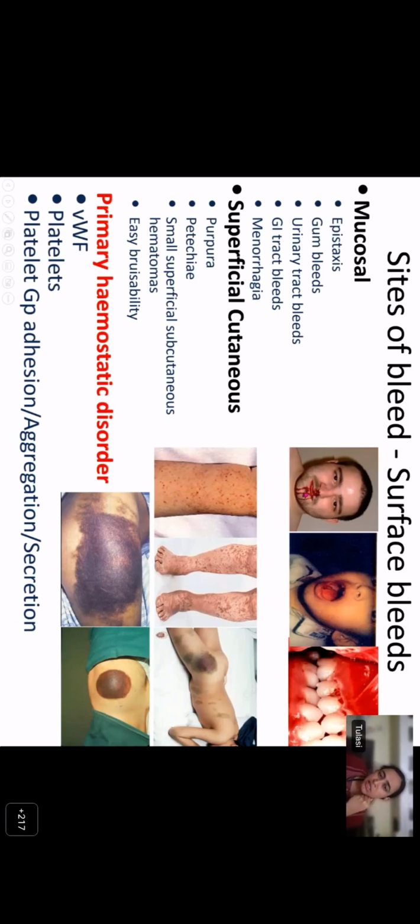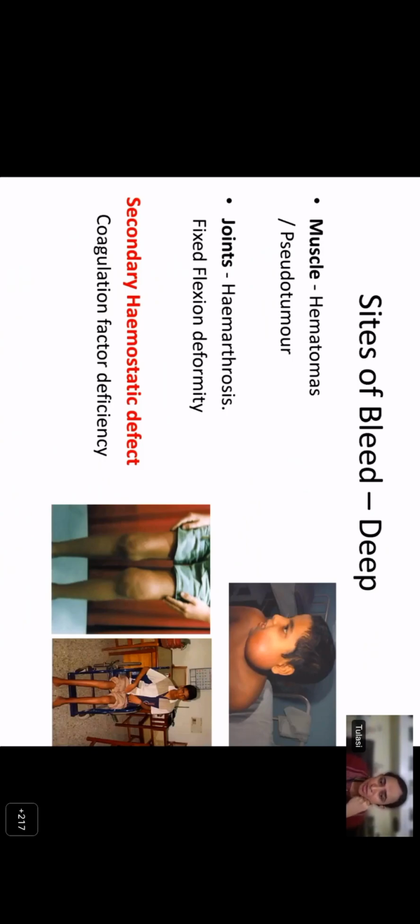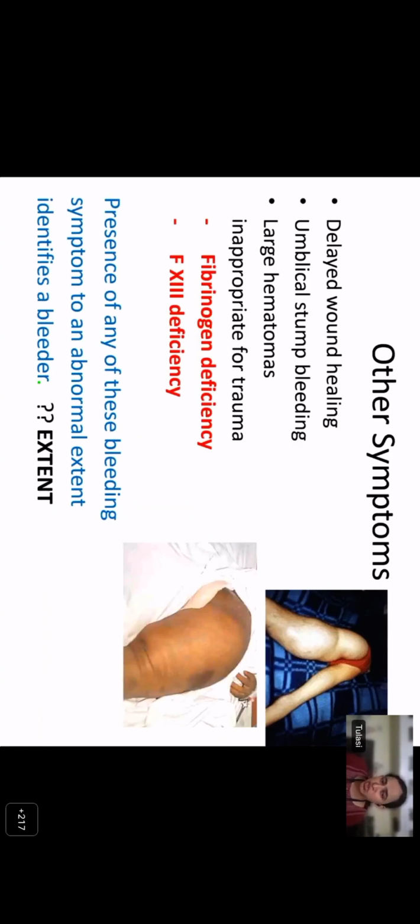While deep bleeds, like muscle hematomas or joint bleeds like hemarthrosis, are seen with secondary hemostatic disorders like coagulation factor deficiency. Hemophilia A or hemophilia B are classical examples. But there are certain symptoms which are very specific for certain deficiencies, like delayed wound healing, umbilical stump bleeding, or large hematomas inappropriate for trauma, which can be seen with fibrinogen deficiency and factor 13 deficiency. Now, factor 13 is involved after the fibrin is formed. It inserts cross-linking in the fibrin and stabilizes the clot. So when you have a patient presenting with umbilical stump bleeding, which is a very unusual symptom, you need to think of either fibrinogen deficiency or a factor 13 deficiency.